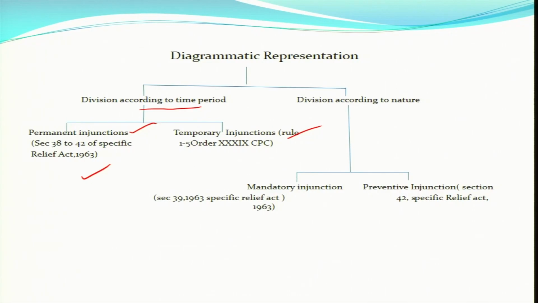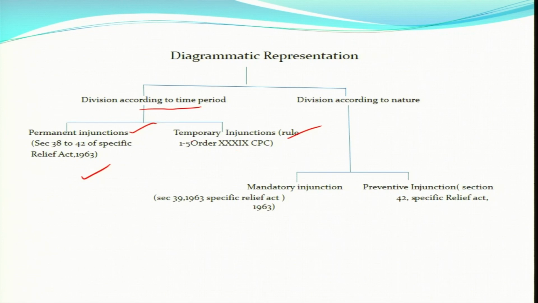Permanent injunction and perpetual injunction basically mean that when your case is decided on the basis of merit, when you get the decree finally, that is permanent injunction. When you get relief in the form of a decree, or when the court decides your case finally on the basis of merit, that can be a permanent injunction, that can be a perpetual injunction, and this is there in the Specific Relief Act, sections 38 to 42. So, for this you can read the Specific Relief Act.